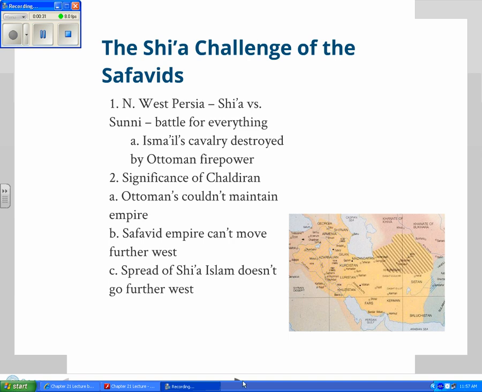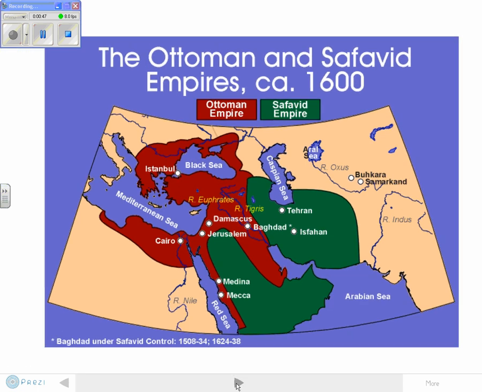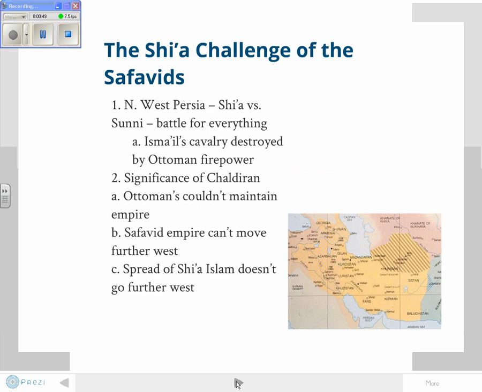It was the Shia, who are the Safavid, and the Sunni, which is the Ottoman here in red. So the Ottomans versus the Safavids, and this will be the big battle between the two sects of Islam, two divisions of Islam. The Safavid cavalry is destroyed by Ottoman firepower. The Safavid cavalry cannot keep up. The Ottomans have superior cannons.